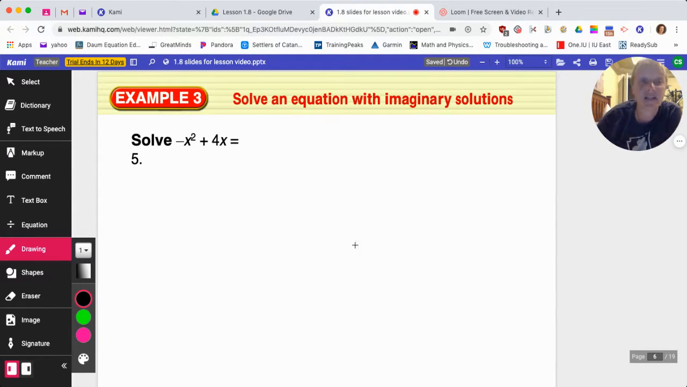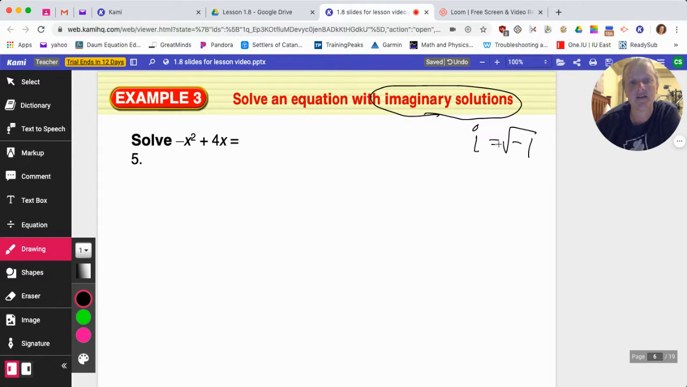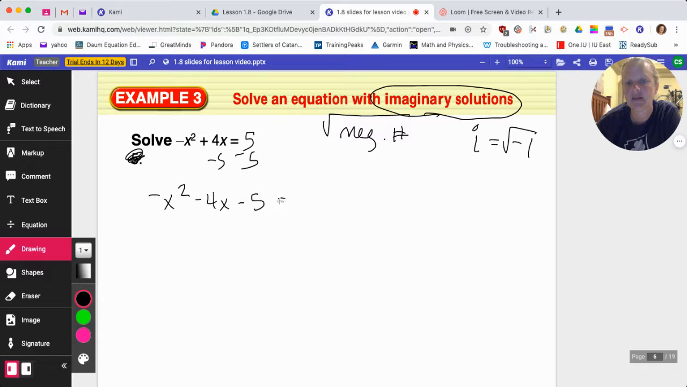And then our example 3 is solve an equation with imaginary solutions. When we talked about imaginary things, we had i, and we know that i is the square root of negative 1. So I have an idea that underneath the radical is going to be a negative number. Let's try. Again, I'm not in standard form. Let's fix this. I'm going to subtract 5 from both sides. I have negative x squared minus 4x minus 5 equals 0. a is negative 1, b is negative 4, and c is negative 5.